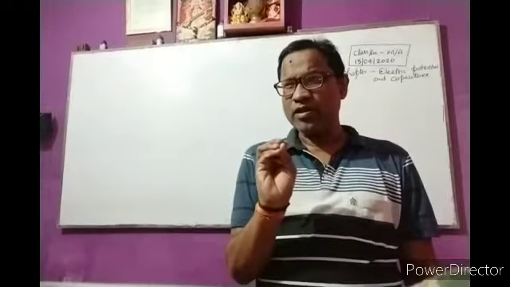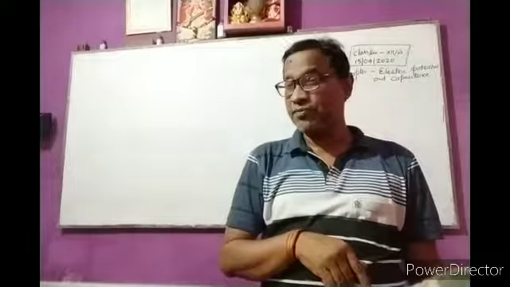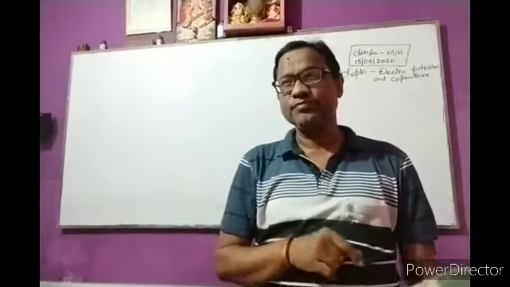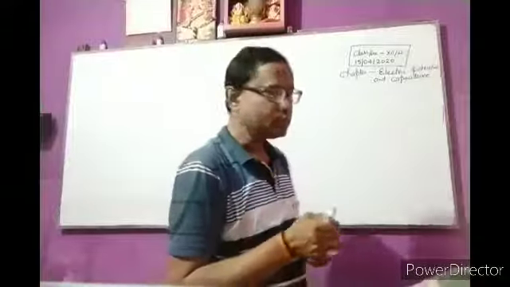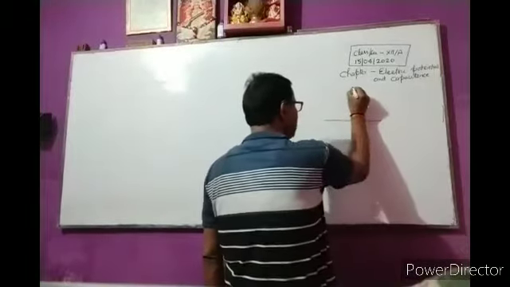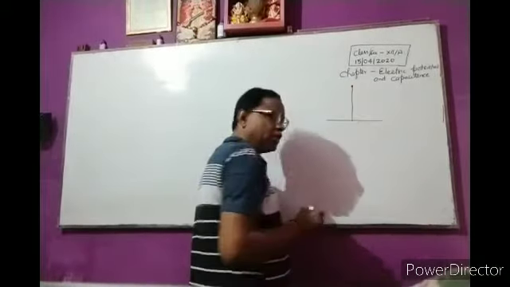Please remember this formula in all cases, if a point charge is taken. So the point lies on the equatorial line.